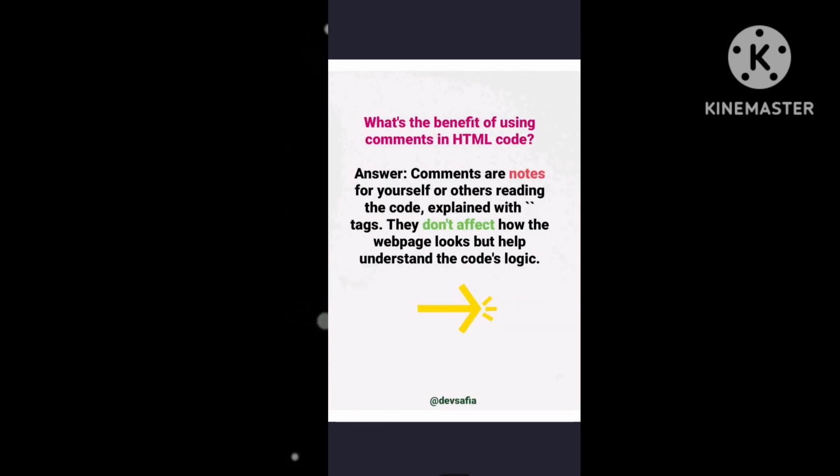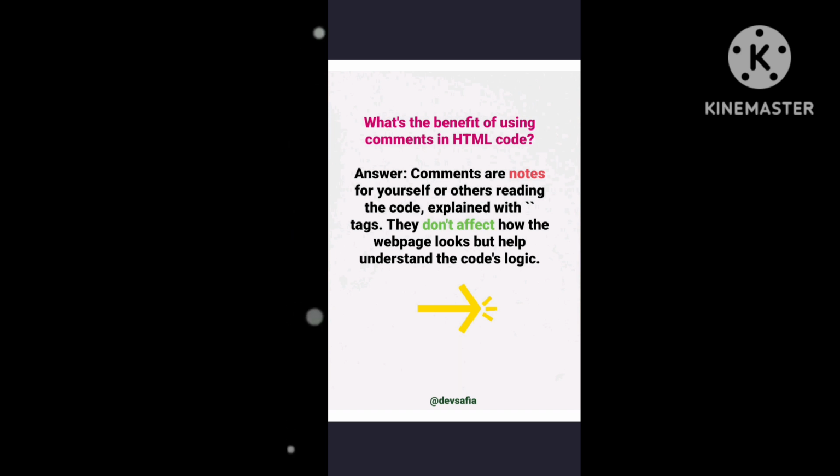Next question is, what's the benefit of using comments in HTML code? Comments are notes for yourself or others reading the code, explaining the tags. They don't affect how the web page looks, but they help understand the code logic.